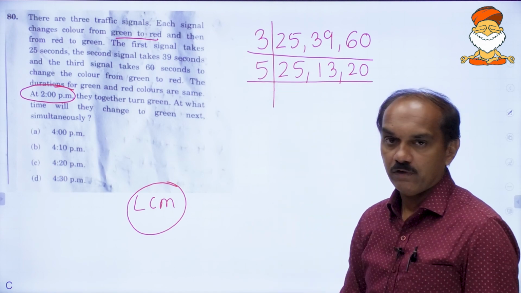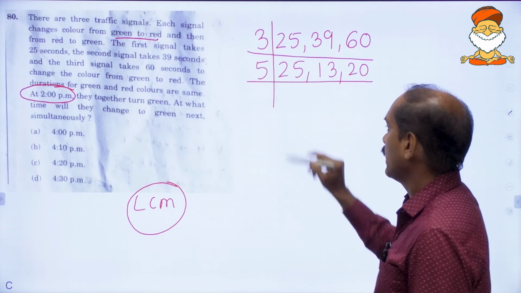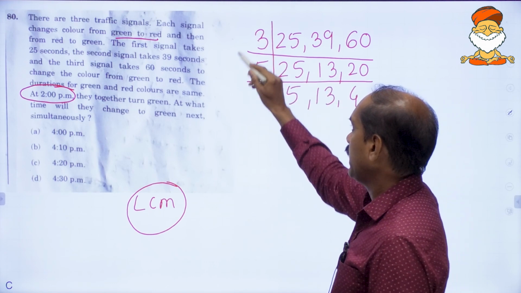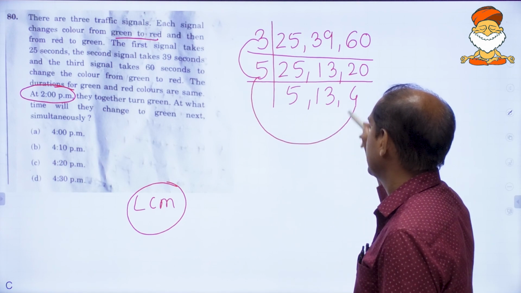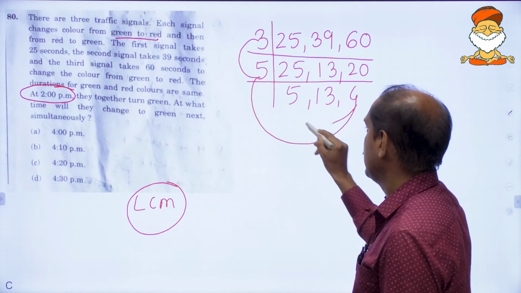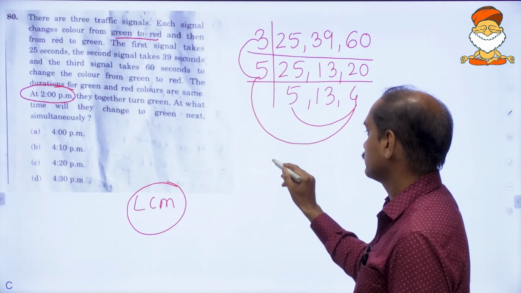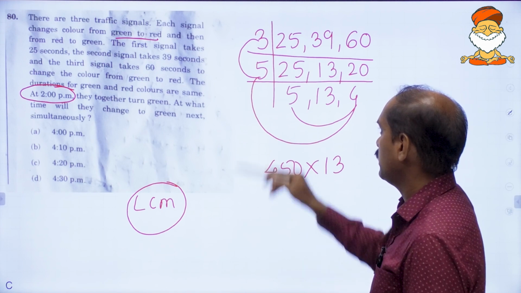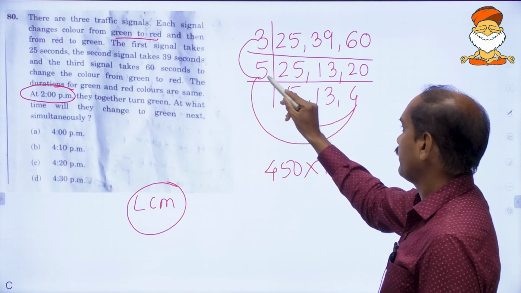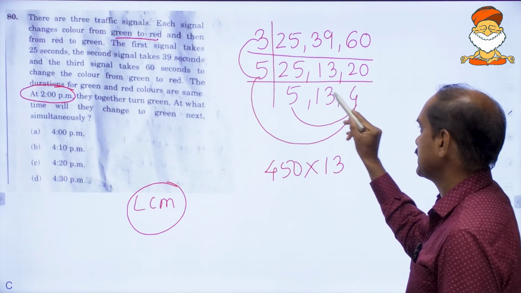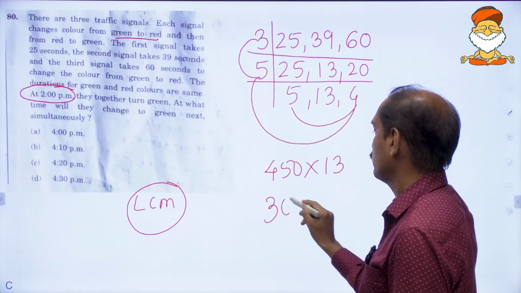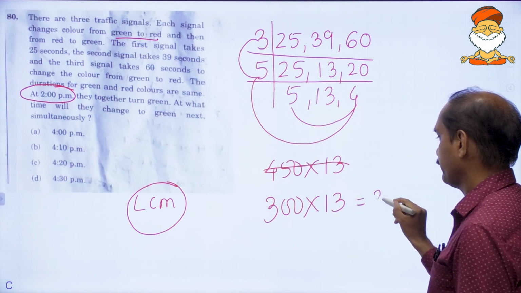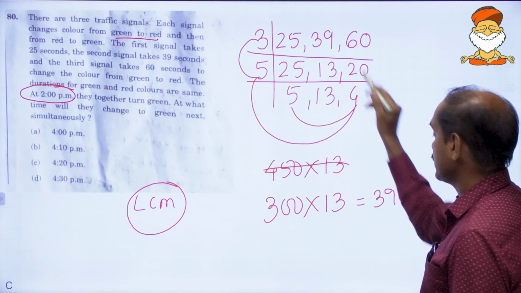Straight away go to 5, because 5 can divide both these numbers. 5 5s are 25, 5 4s are 20, 13 as it is. 5 3s are 15, 15 times 4 is 60, 60 times 5 is 300, 300 into 13, right? 13 3s are 39, so 3900, all are in seconds.